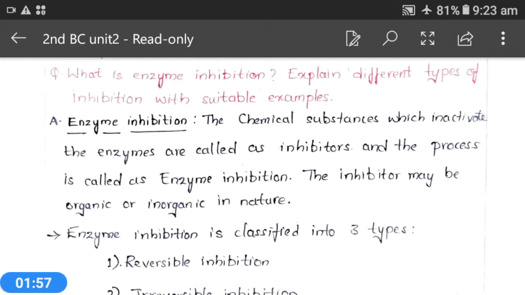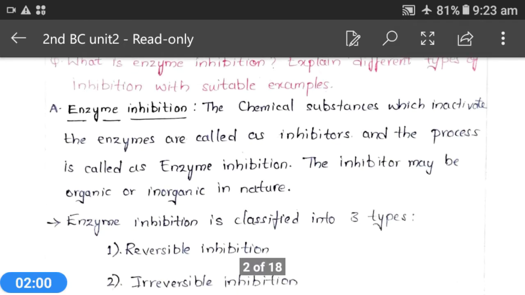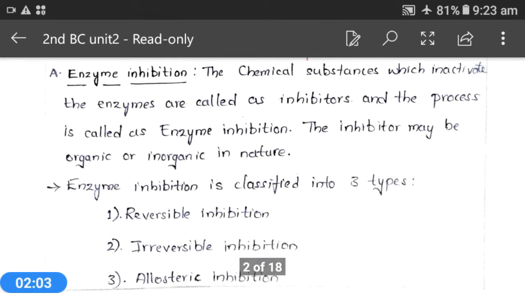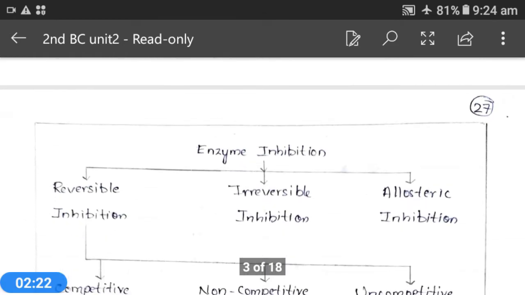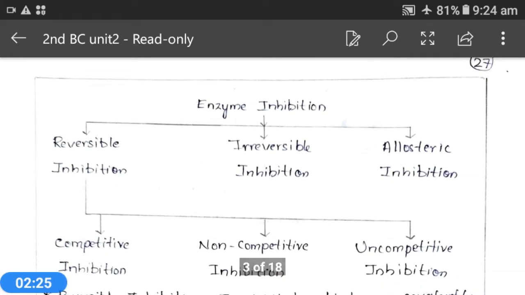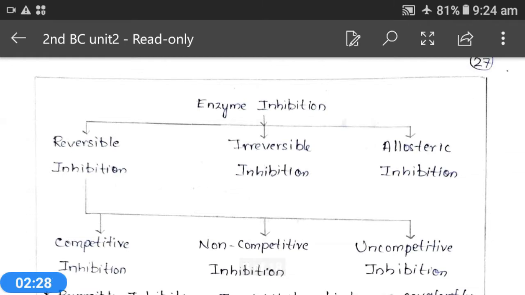If we classify enzyme inhibition, majorly there are three types: reversible inhibition, irreversible inhibition, and allosteric inhibition. Reversible inhibition is again further divided into competitive inhibition, non-competitive inhibition, and uncompetitive inhibition.